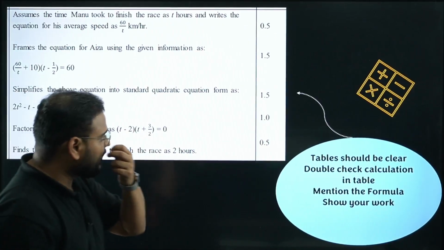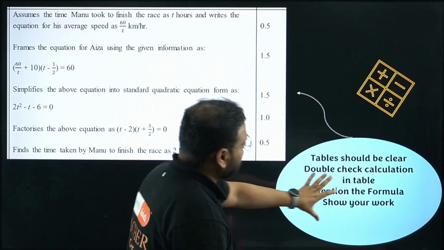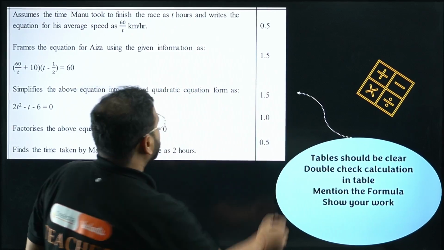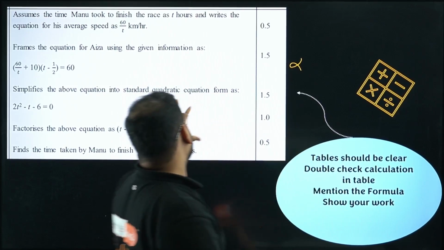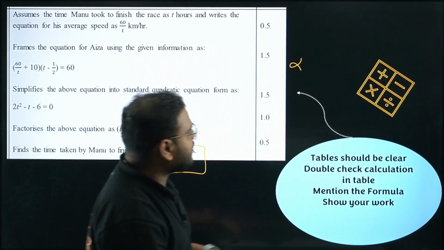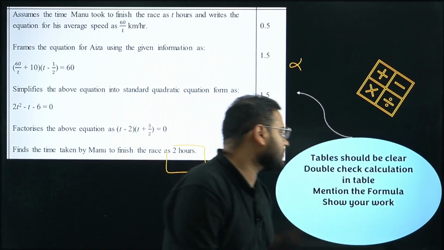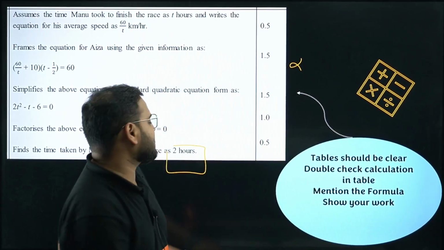Now moving on. I have mentioned this over here. Same thing. This is kept, so ignore this. Table should be clear. Double check, I've done this part over here. Please check, the table should be clear. Double check the calculation in the table, mention the formula and show your work. Very important. This is for statistics only.